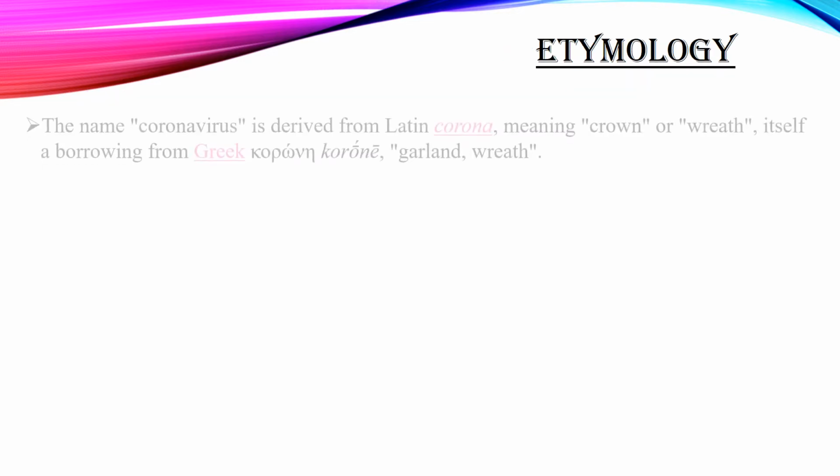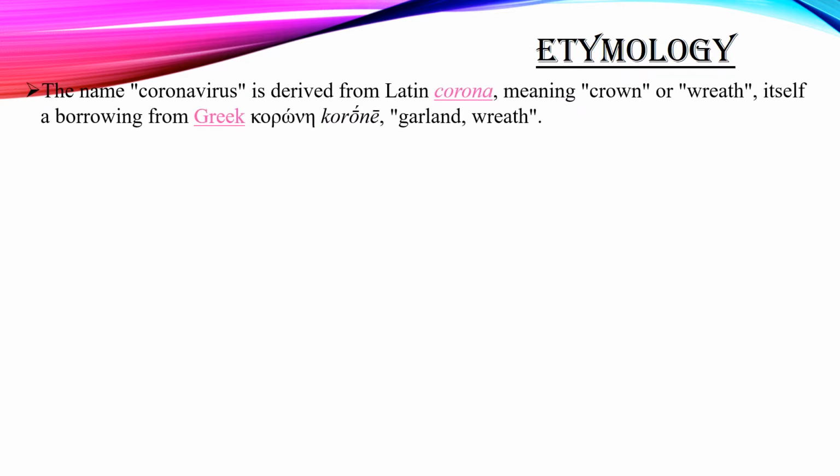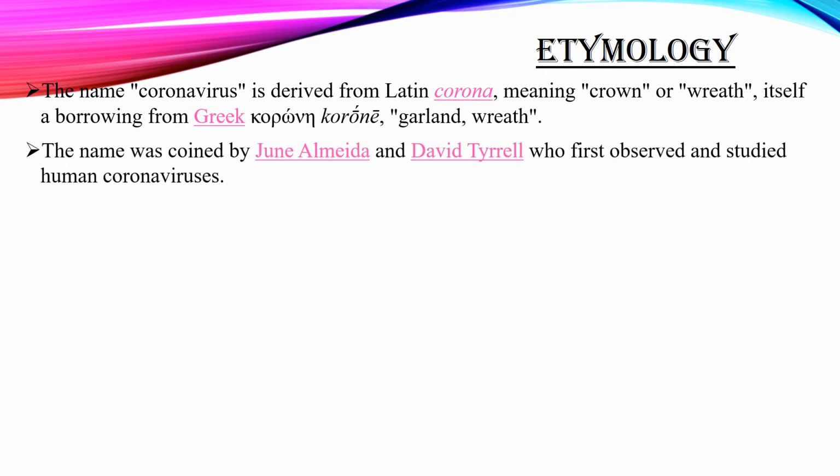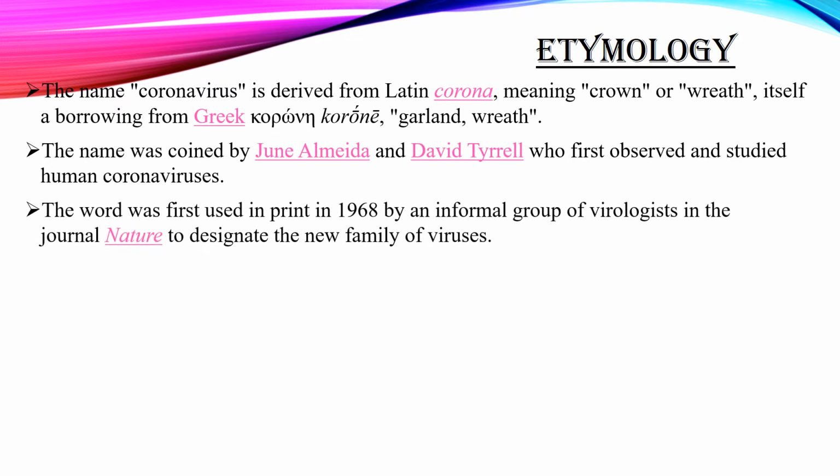The interesting etymology is that the name coronavirus is derived from the Latin word corona, meaning crown or wreath, which itself is a borrowed word from the Greek, from korone, meaning garland or wreath. The name was coined by June Almeida and David Tyrrell, who first observed and studied human coronaviruses. The word was first used in print in the year 1968 by an informal group of virologists in the journal Nature to designate the new family of viruses.